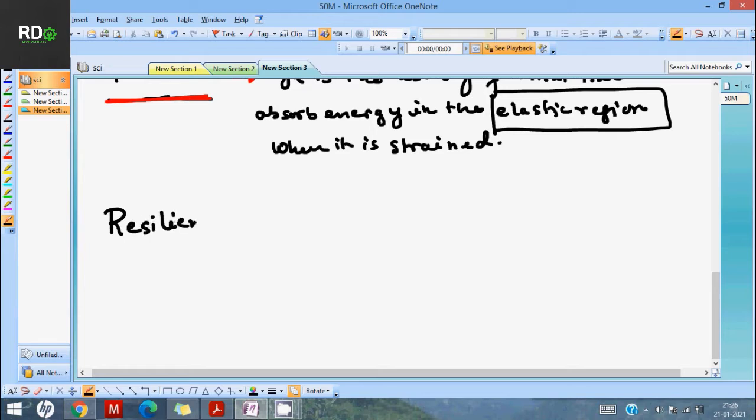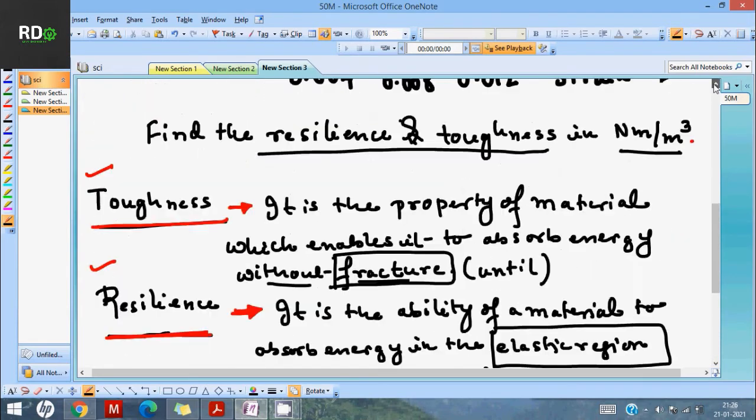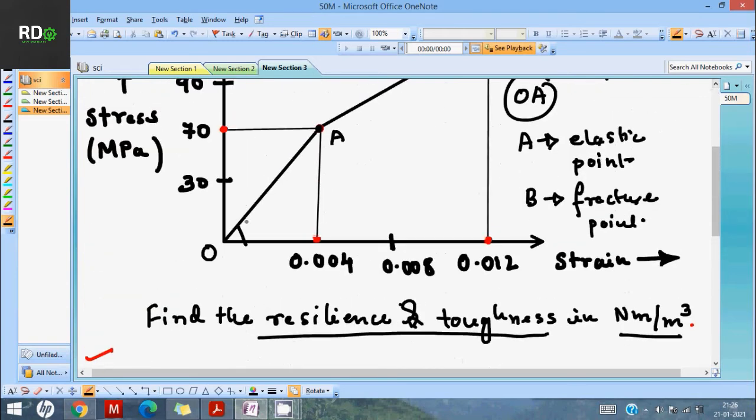Now, how to find the resilience? Remember, resilience is until the elastic point. Let me go back to this graph. Are you getting my point? Let me call this point B and this point C. The part under OA, the triangle OAC, looks like a right angle triangle.